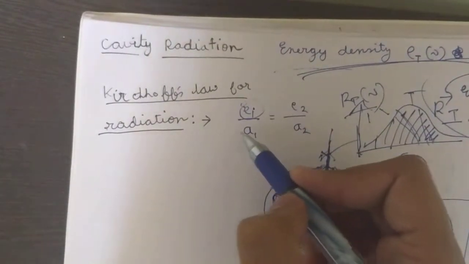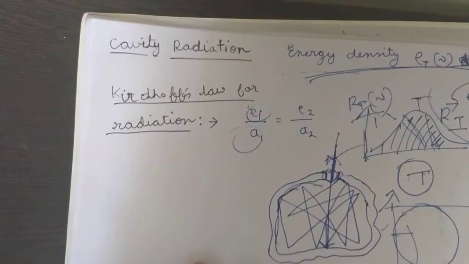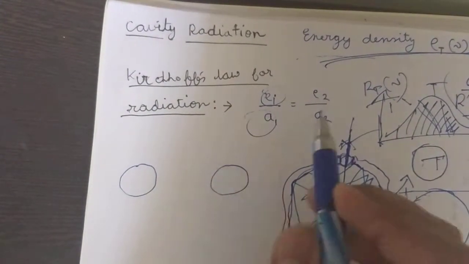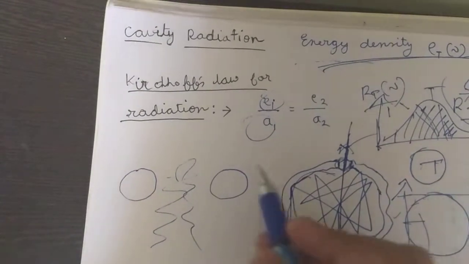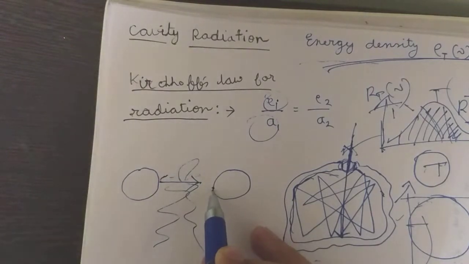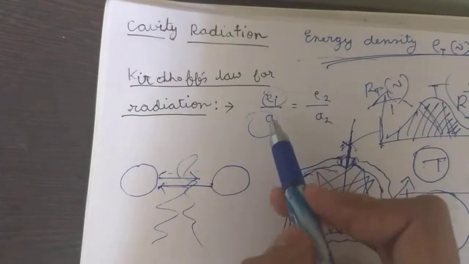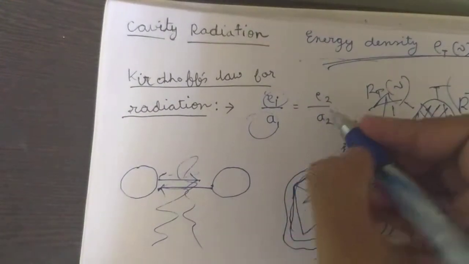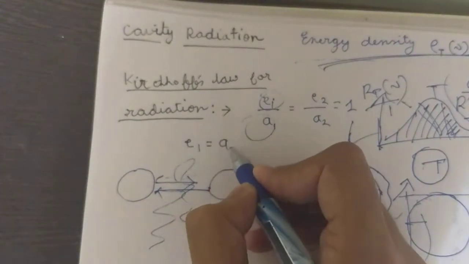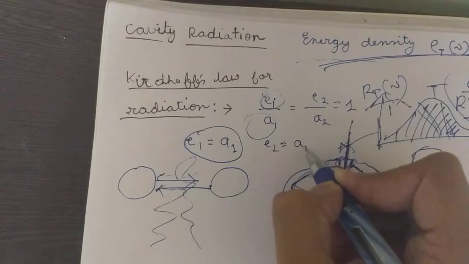E1 is the emission coefficient, A1 is the absorption coefficient. So what we have done here is that we have imagined two objects. There is no medium between them, so whatever body A emits is absorbed by the second body, and whatever the second body emits is absorbed by body A. So the relation between the emission coefficient and absorption coefficient between the two bodies is equal to 1. Whatever it emits is absorbed by the body, and whatever the second body emits is also absorbed by the second.